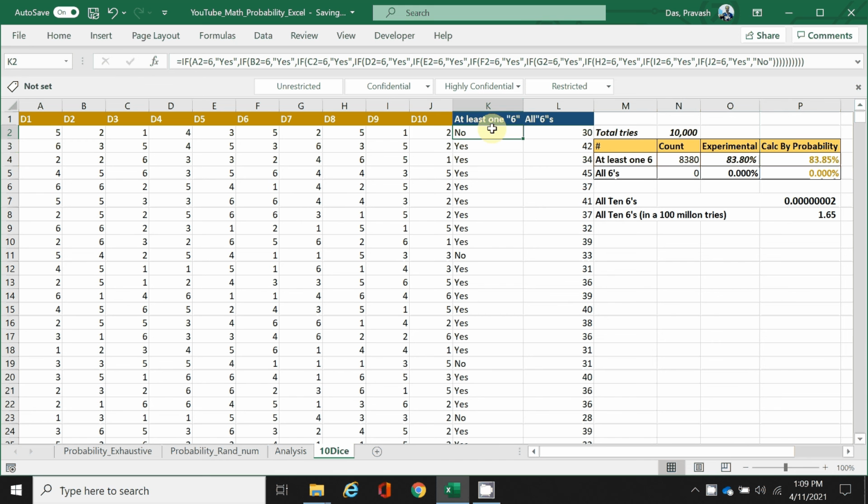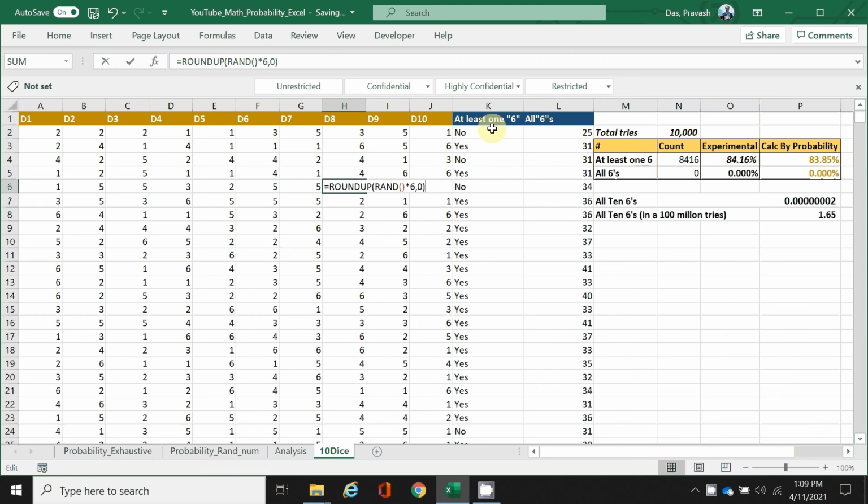So what we're doing here is, with 10 dice, roll 10,000 times. We are inspecting how many of those rows have at least one 6. The answer is 8380, which is 83.8%, which is pretty close to the calculation we have done. Let's refresh to see how the number changes. It's about 83%, very close to the probability calculation.